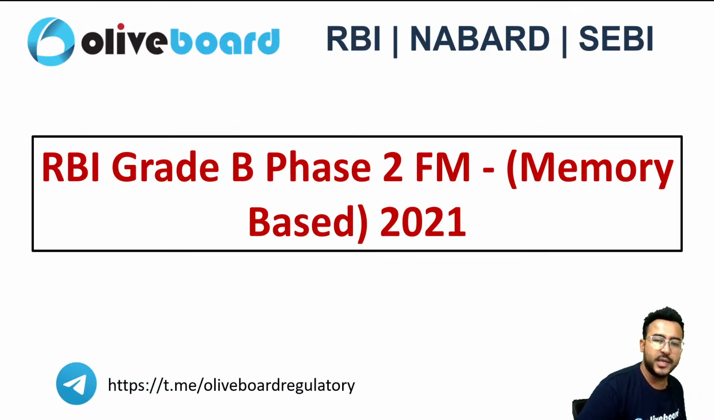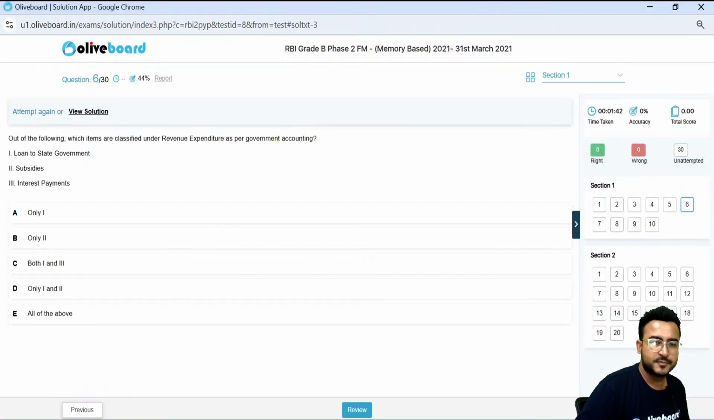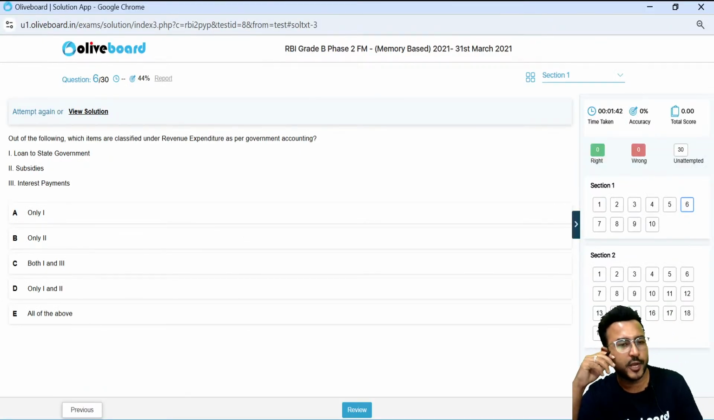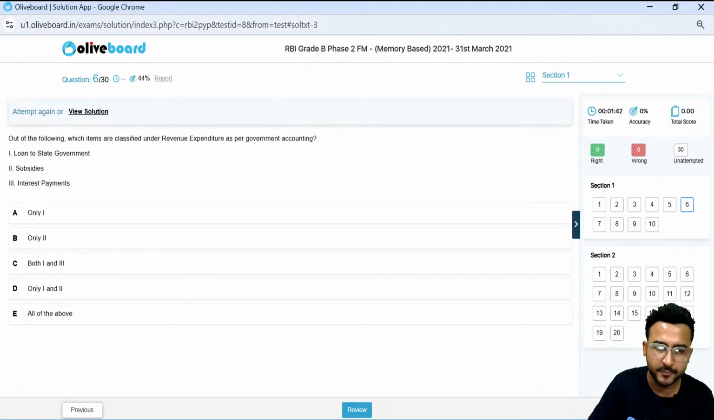Let's start with the 2021 previous year question paper related to finance. First question. Out of the following, which items are classified under the revenue expenditure as per the government accounting?